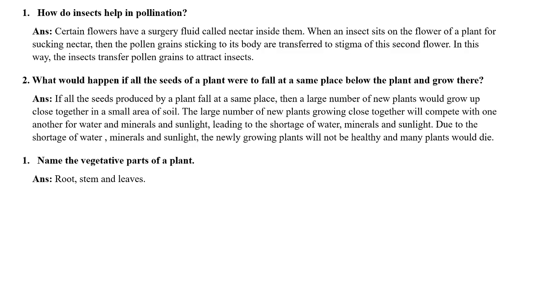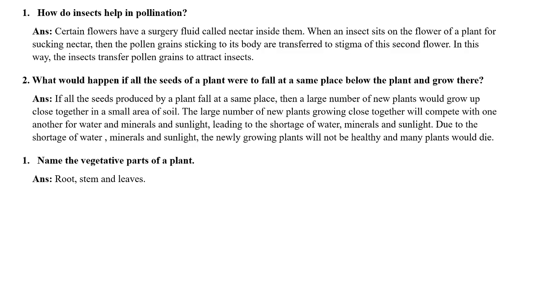So in this question you will see how insects help in the pollination. Now insect, wind, water, these all are called the agents of pollination because they make pollination happen. So how does the insect help? Certain flowers have a very attracting fluid called nectar inside them. So when an insect sits on the flower of a plant, why do they sit on the flower? Because they want to suck the nectar.